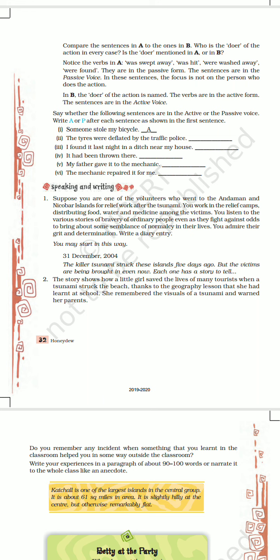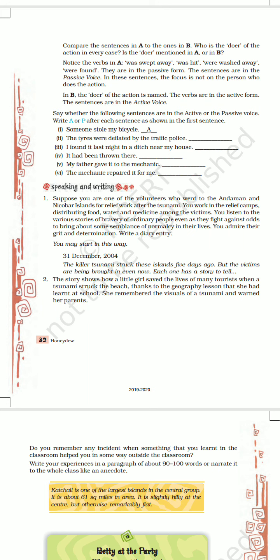Dear students, once again I want to tell you, a verb is said to be in active voice when our subject is active, our doer is active, subject is doing something. And if our subject is passive, our subject is not doing anything, then the verb is said to be in passive voice.